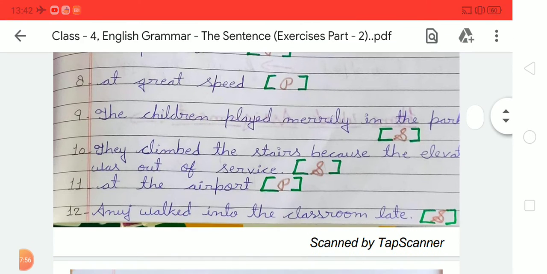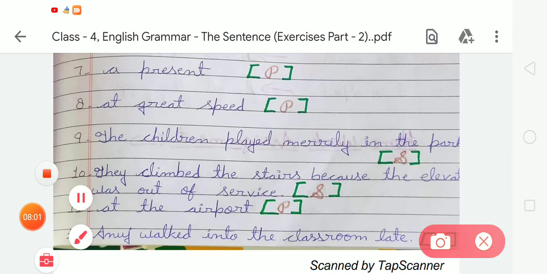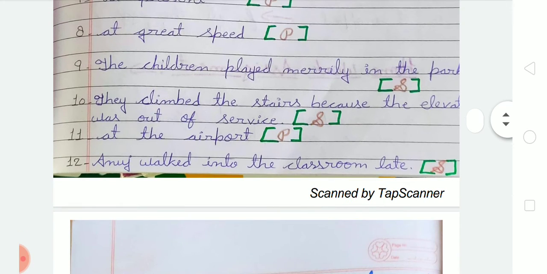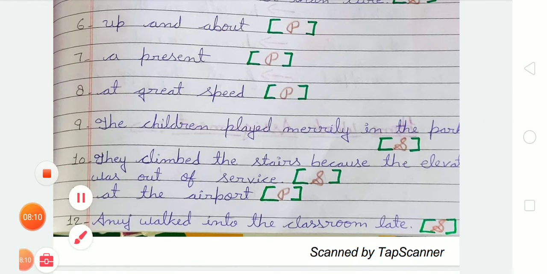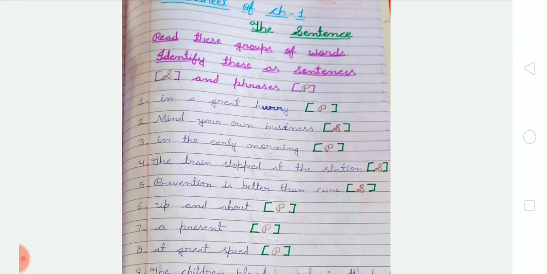Okay student. Now the next is number 12. In number 12, "Anuj walked into the classroom late." Student, tell me, is this a phrase or a sentence? Yes, it is an example of a sentence, because this given group of words is in order and makes complete sense. So we have to write S here. Like this you have to complete this exercise in your notebook with good handwriting.